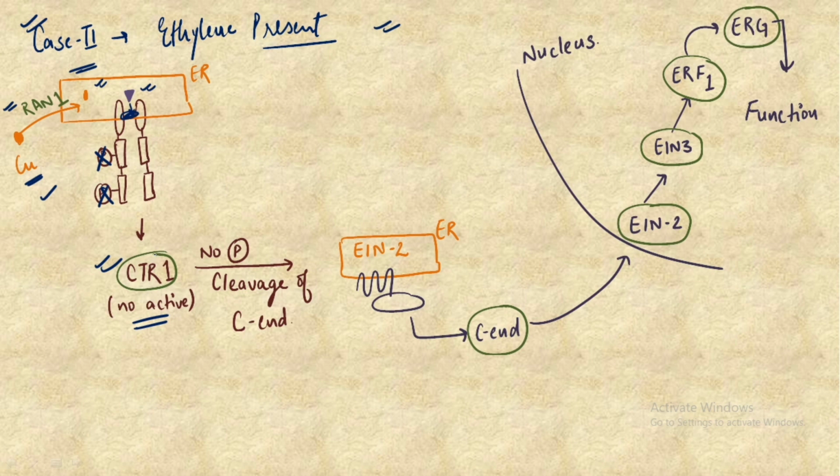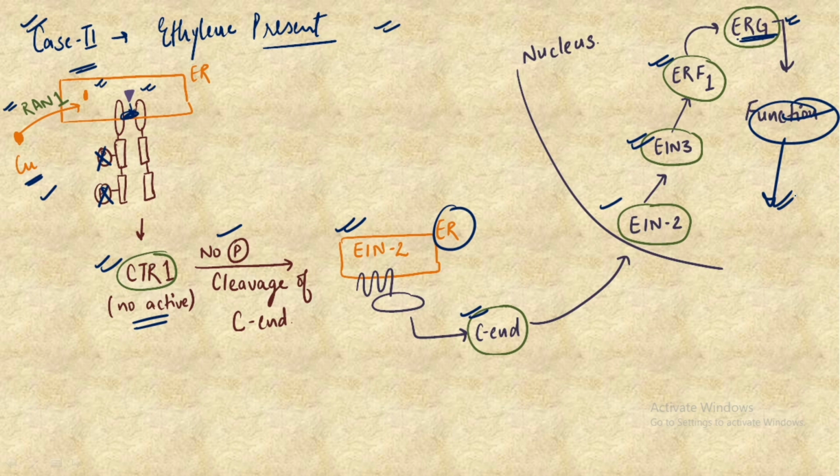Because CTR1 is not activated, there is no phosphorylation of EIN2 at the C end, and because there is no phosphorylation, this EIN2 which is present on the ER gets entry into the nucleus, and this EIN2 activates EIN3, which in turn activates ERF1, and finally the ERG, that is the ethylene response genes, get activated and transcribed, and finally all the functions that we have discussed about the ethylene plant hormone work out properly.